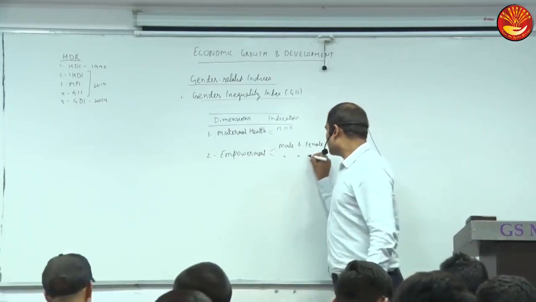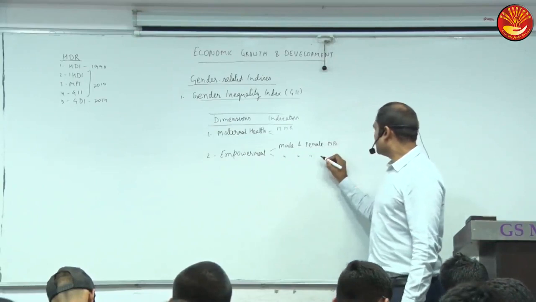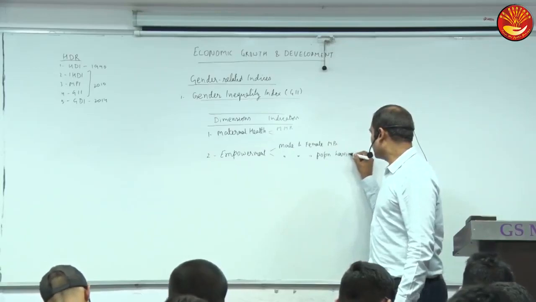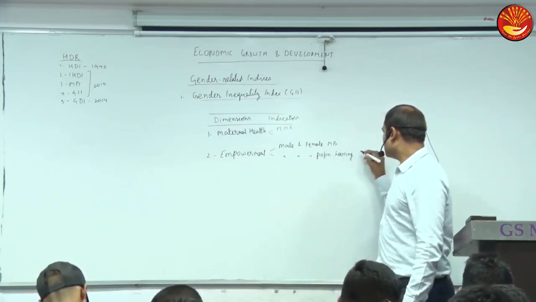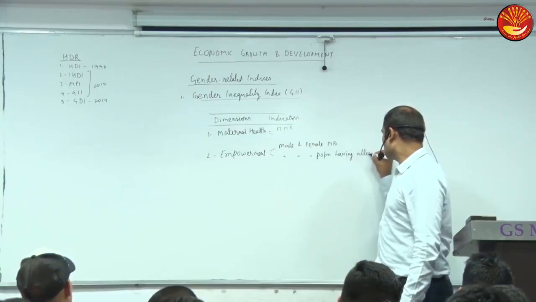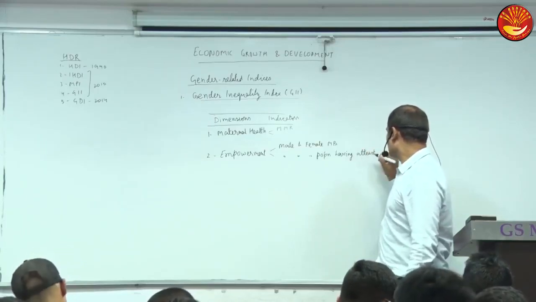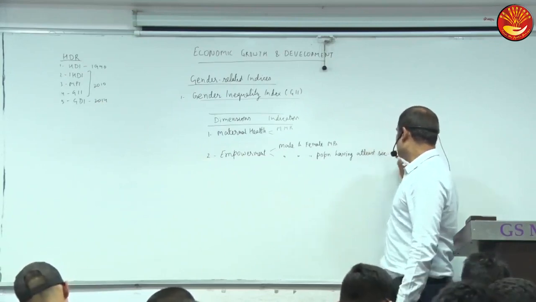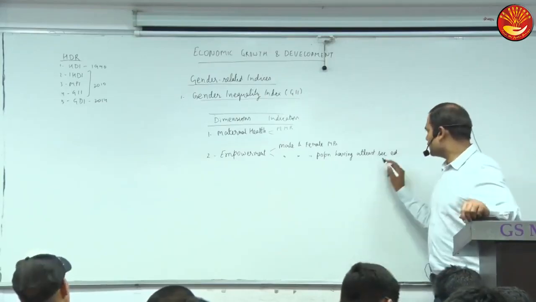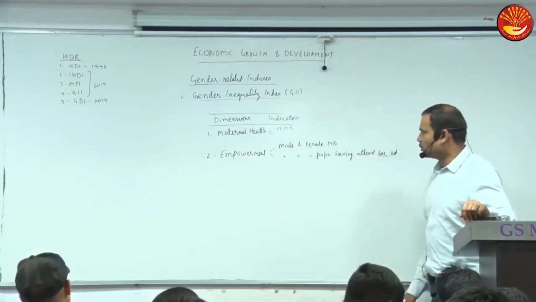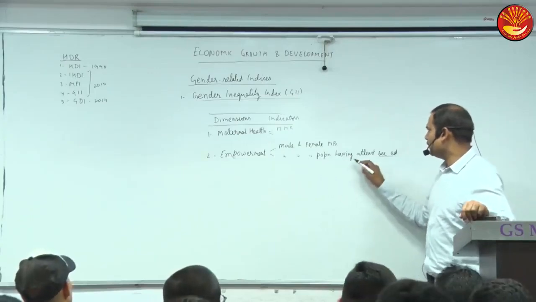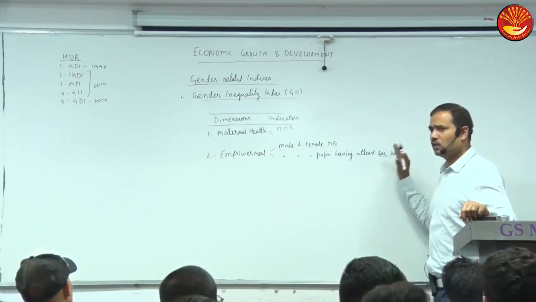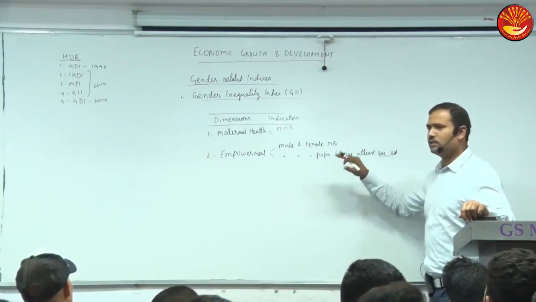The other is the male and female population having at least secondary education. Secondary means up to at least 12th or higher. So what percentage of male and what percentage of female?